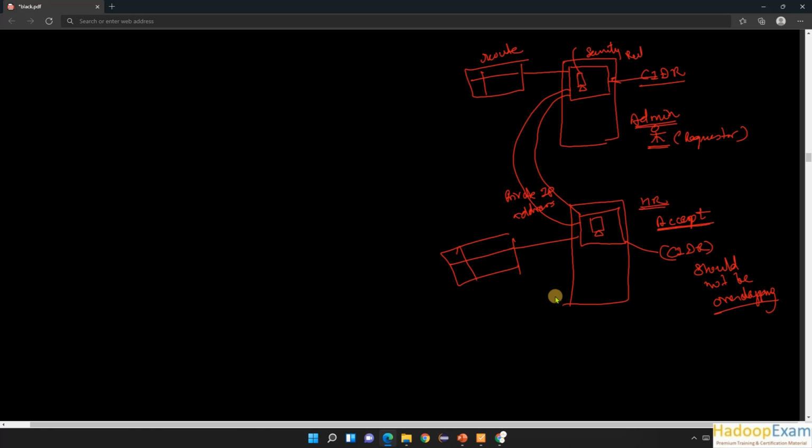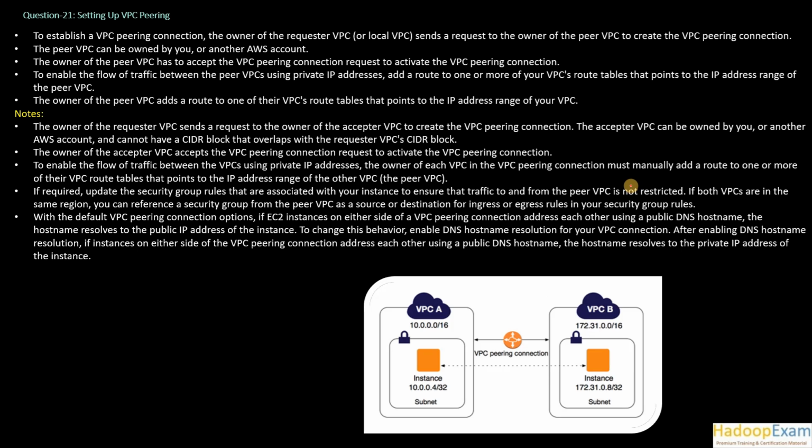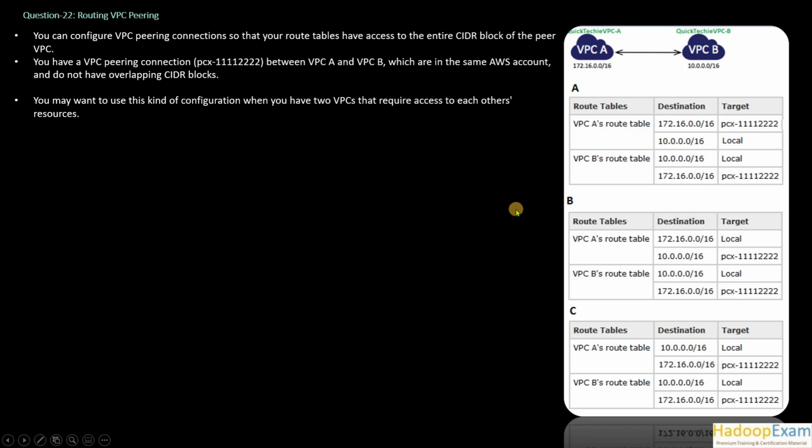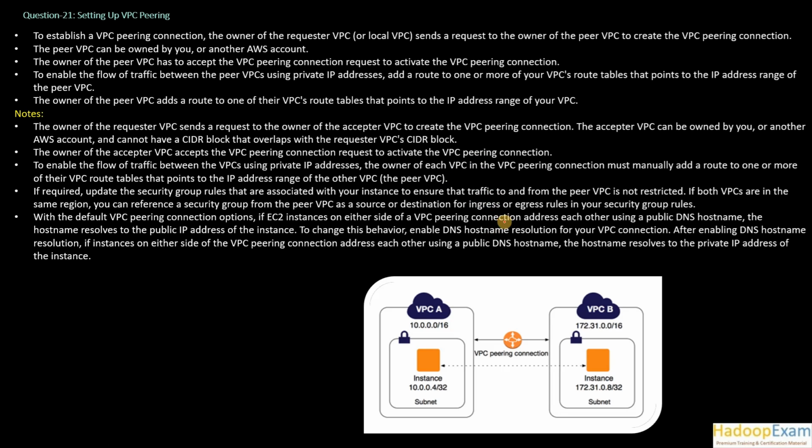The security rules need to be updated here, correct. They also need to be updated accordingly based on your requirement, what you want to do. If required, update the security groups to ensure traffic from and to the VPC is not restricted. If both VPCs are in the same region, you can reference a security group from the peer VPC as a source or destination of ingress or egress rules. So you need to understand the difference between ingress and egress, correct.